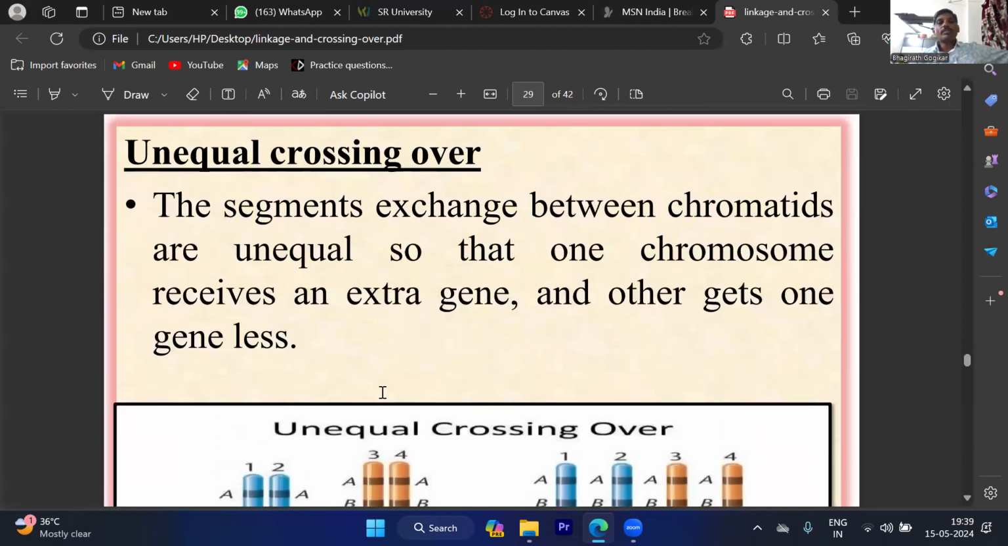Unequal crossing over means the size of the fragment differs from one chromosome to another chromosome.